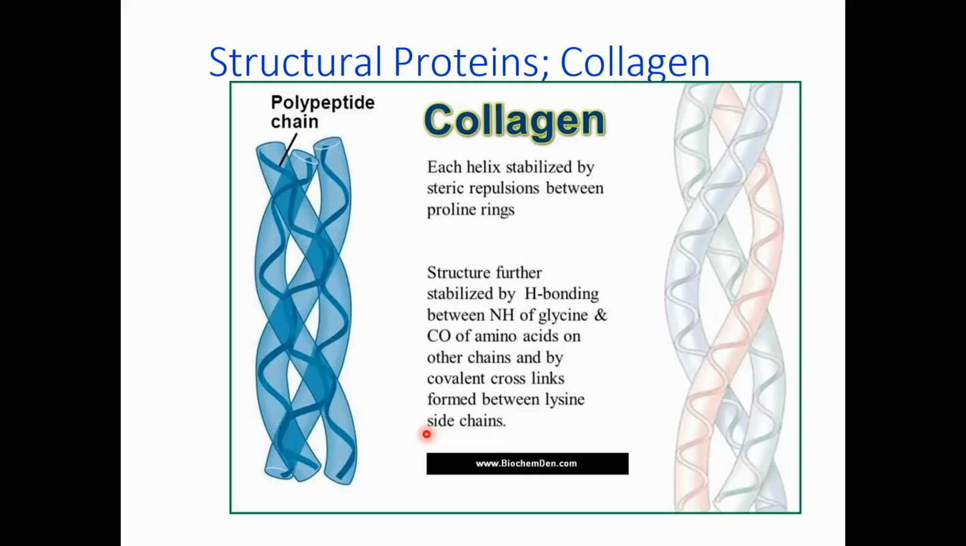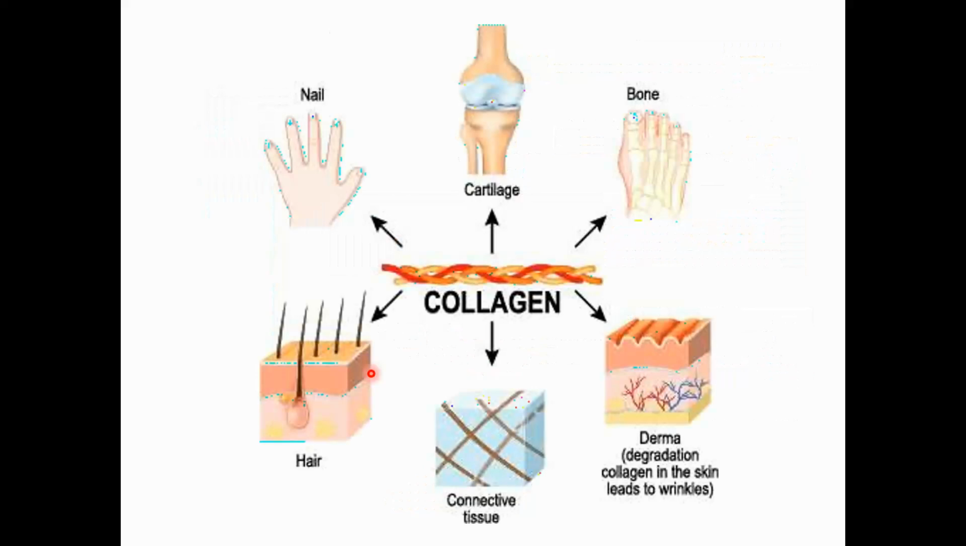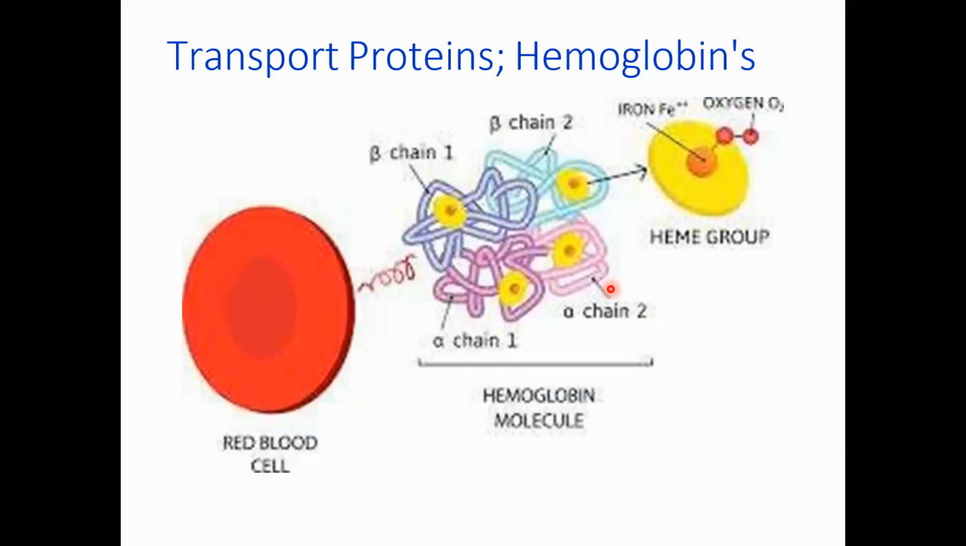So this was all about the receptor proteins, and here we have the structure of collagen. That is a structural protein, and we can see how the collagen coils itself and where it is present. Collagen is present in our cartilage, nails, bones, and dermis or connective tissue. It is a very important protein.